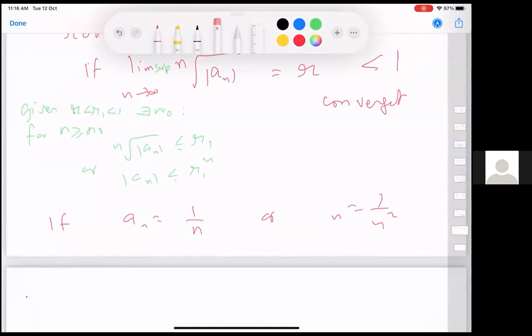So as far as doing tests in class is concerned, at the moment at least, I have only done the ratio test and the root test. Okay. And so, any questions on these?